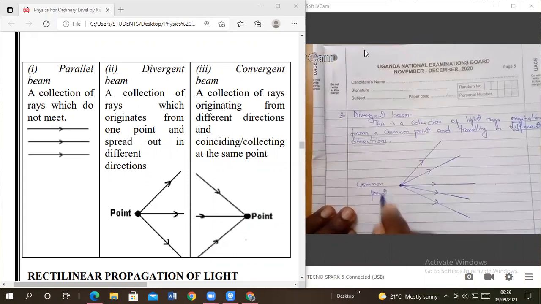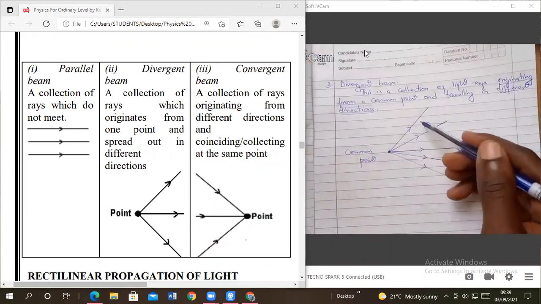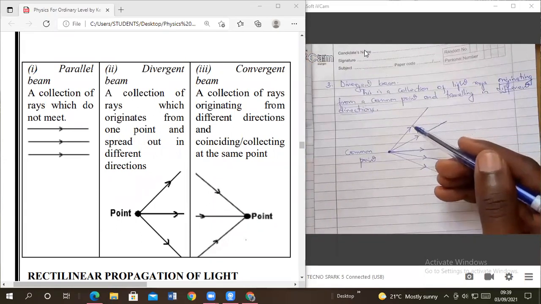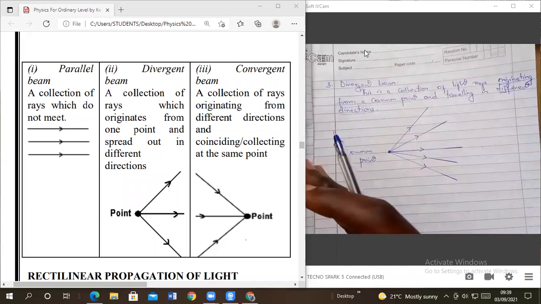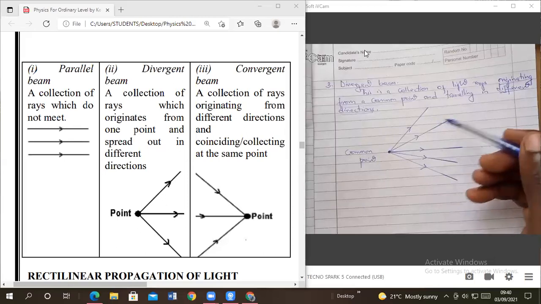Another fact is that the distance between light rays keeps on increasing as light travels away from that common point, which is not the case with converging. For converging, the distance keeps on reducing as light travels to the common point. But this one, they are traveling from a common point and moving in different directions, so the distance between the light rays keeps on increasing.